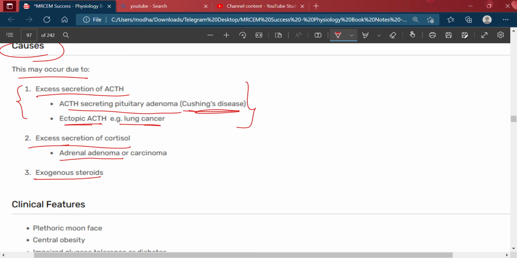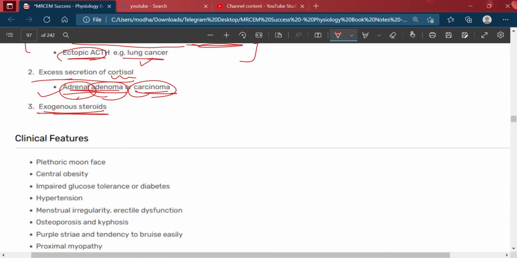adrenal adenoma or carcinoma. Okay, this is the ectopic ACTH or lung cancer. Then excess secretion of cortisol due to adrenal adenoma or carcinoma. So directly from the adrenal cortex, the cortisol is secreted more, or due to exogenous steroids, the adrenal cortex zona fasciculata will increase the secretion of cortisol.